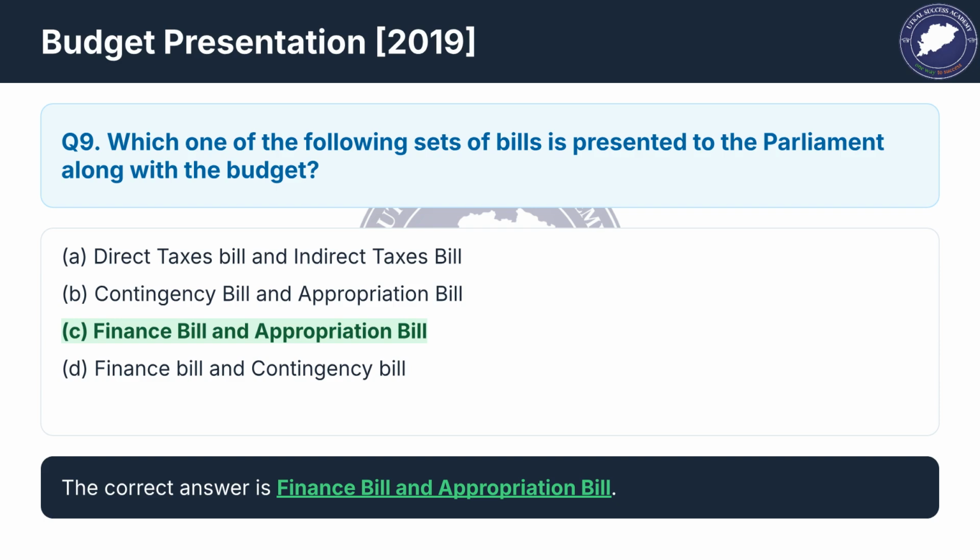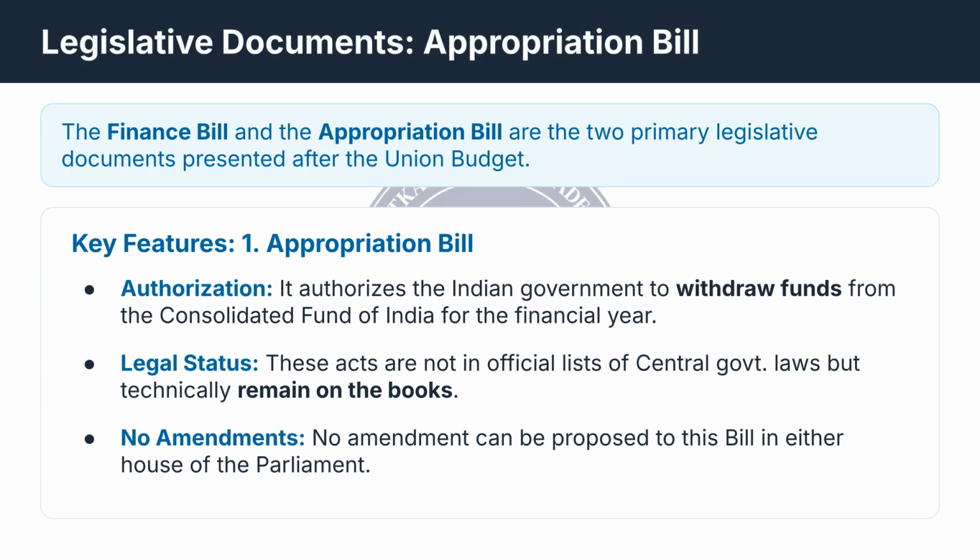Question 9 asks which two bills are presented to Parliament along with the budget. The correct set is the Finance Bill and the Appropriation Bill. The correct answer is C. The Finance Bill and the Appropriation Bill are the two primary legislative documents presented with the Union budget.